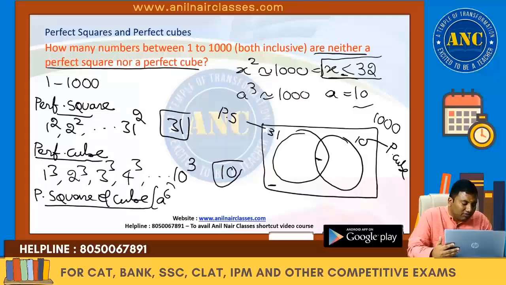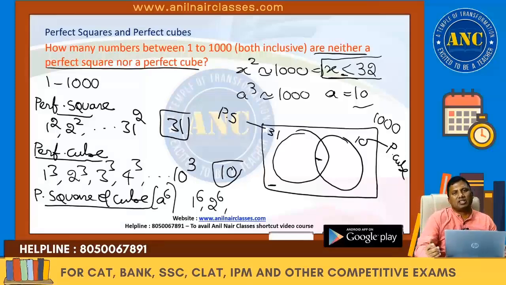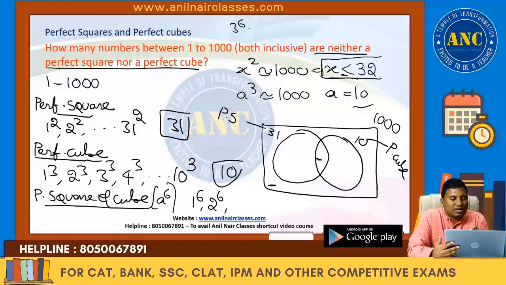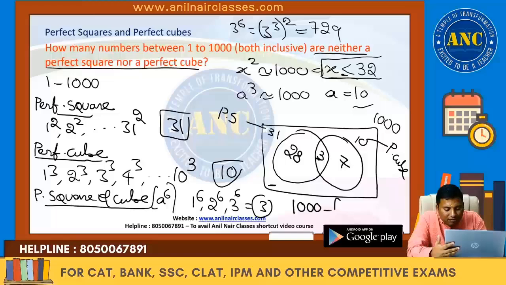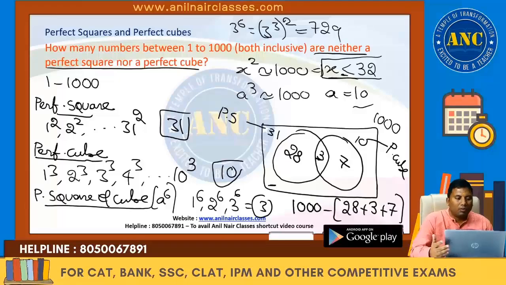How many are there that are a perfect square and a perfect cube? That means of the form a power 6: 1 power 6, 2 power 6 is 64, 3 power 6. 3 power 6 is nothing but 3 cube whole square. 27 square is 729. So here it is 3 power 6, which is 3. That means this value is 3. Are you all with me? This value will become 28, this value will become 7. So total 1000 minus of 28 plus 3 plus 7. I hope it is clear.